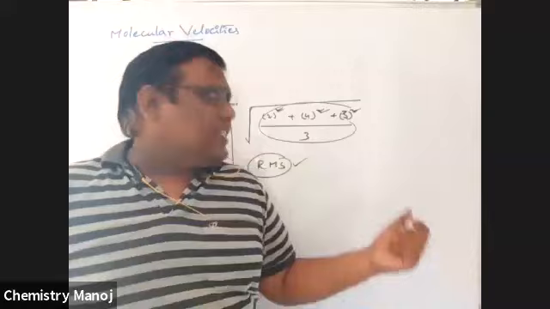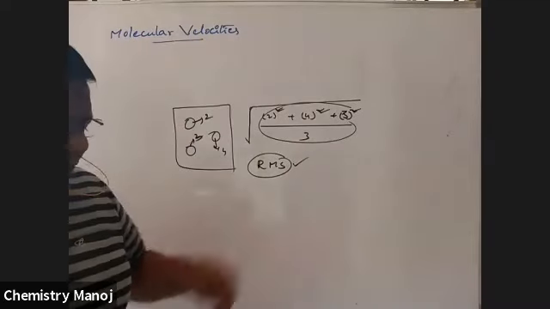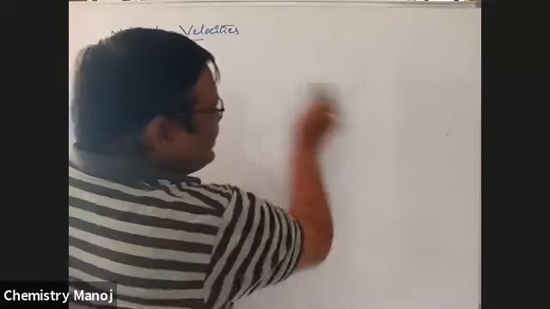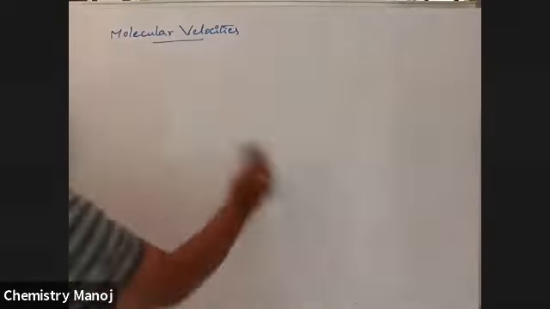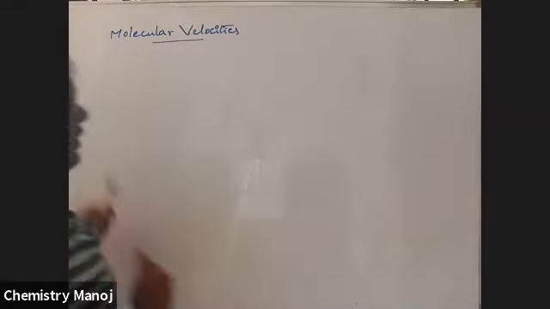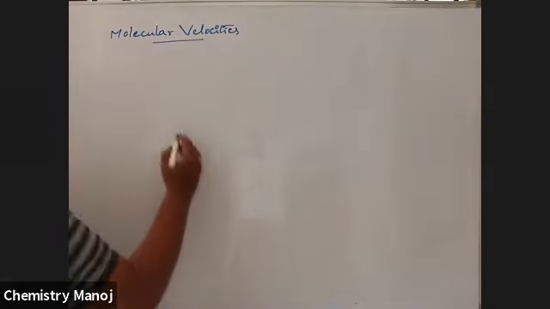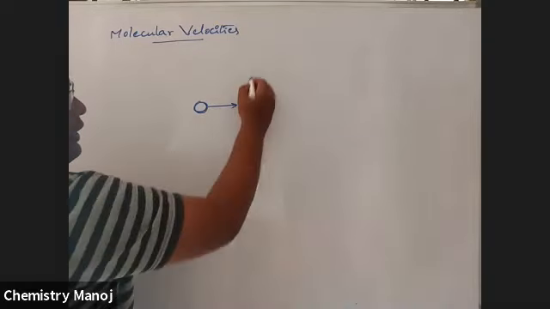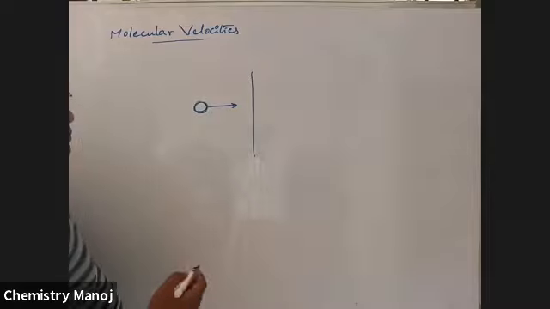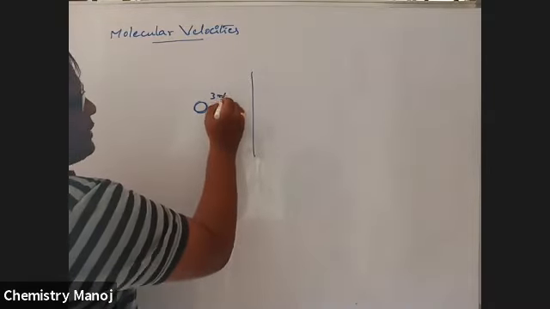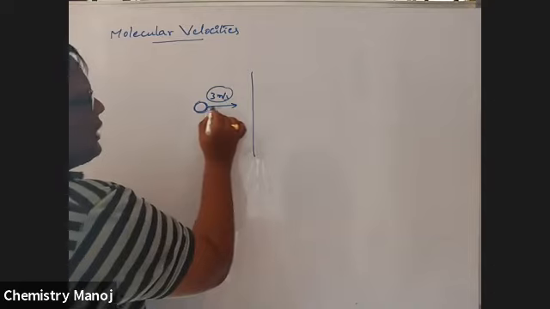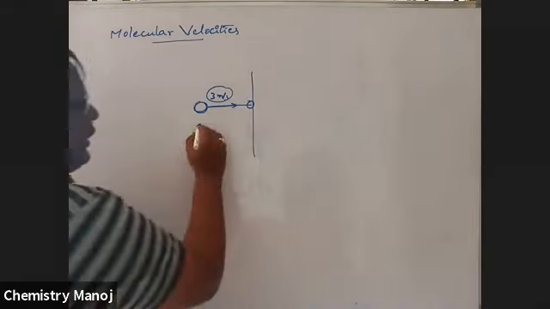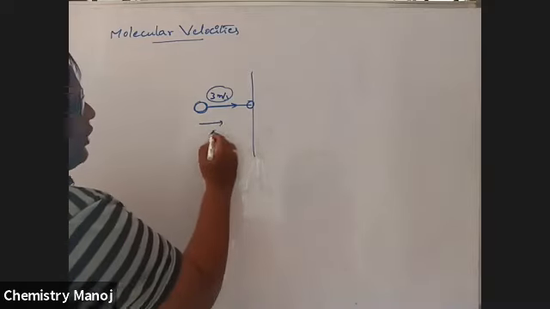Okay. So why does squaring take place? Because velocity is a vector quantity. See here. This is the gas molecule moving in this direction. Here is the wall, the container wall, with 3 meters per second as the velocity. Now this gas molecule collides on this wall with 3 meters per second. Now in this direction, what is the velocity of this gas molecule? 3.